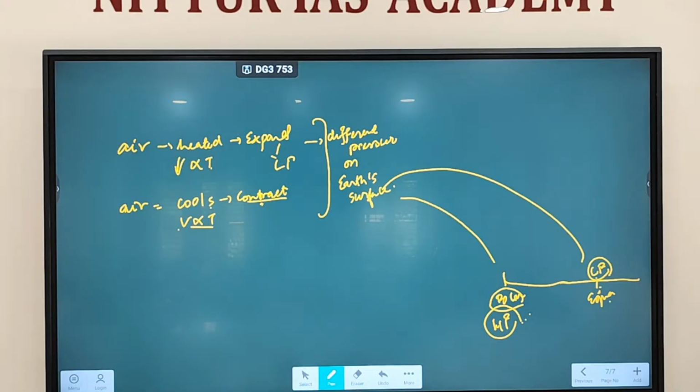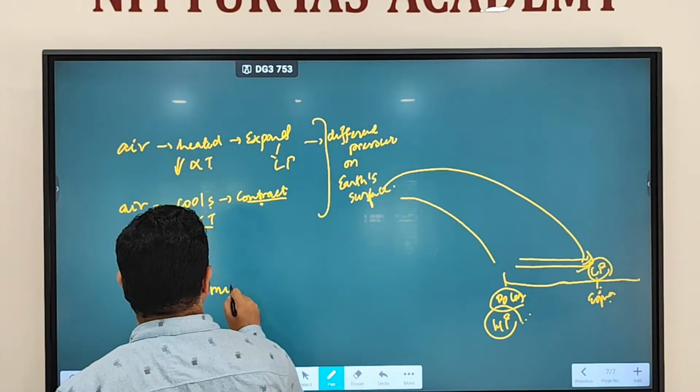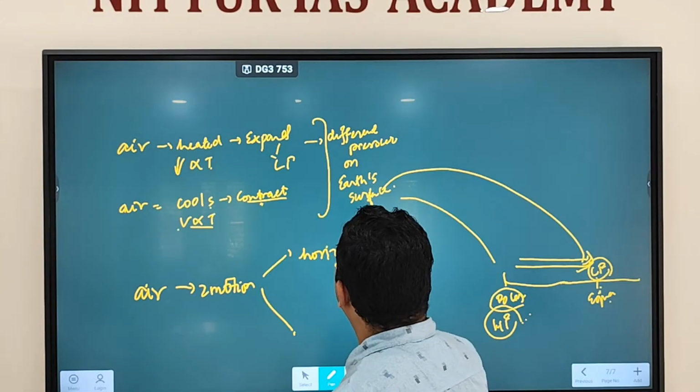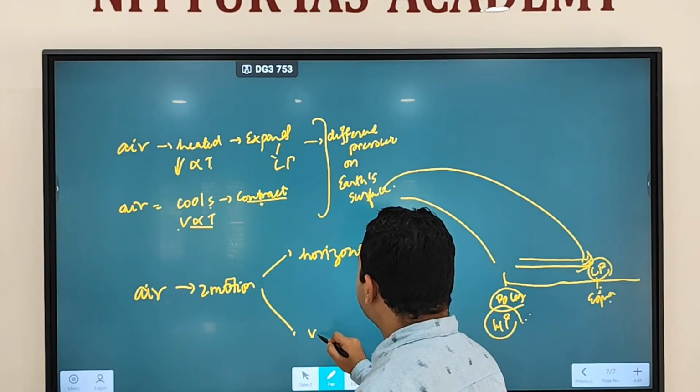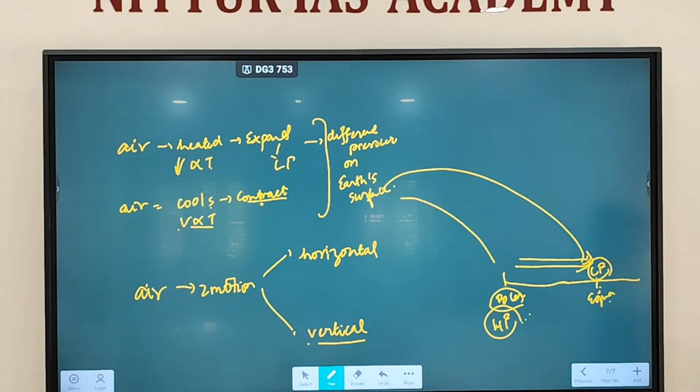And as we discussed, always air moves from where to where? High pressure to low pressure. So when air moves in this direction, that is horizontal direction. Air has two motions. It can move in a horizontal direction and it can move in a vertical direction.